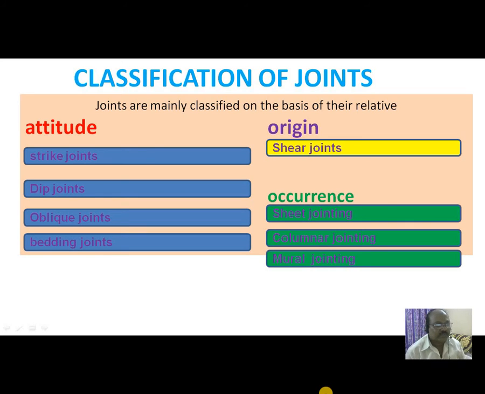Classification of joints. Joints are classified on the basis of their relative attitude and origin. By considering the attitude, the joints may be designated as strike joints, dip joints, oblique joints, and bedding joints. In case of origin, we consider the joints as shear joints, and from the occurrence point of view, the joints are classified as sheet jointing, columnar jointing, and mural jointing.